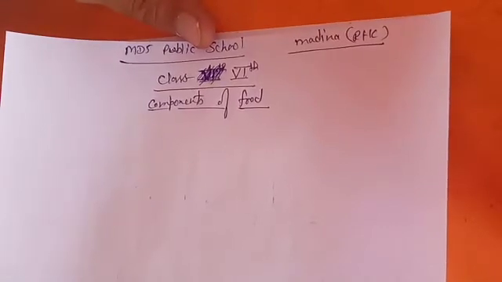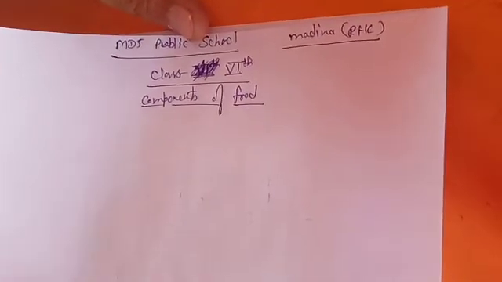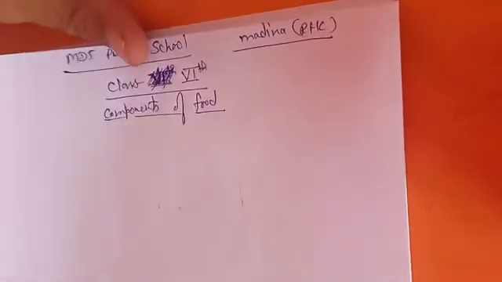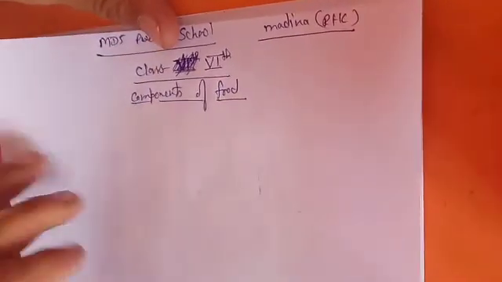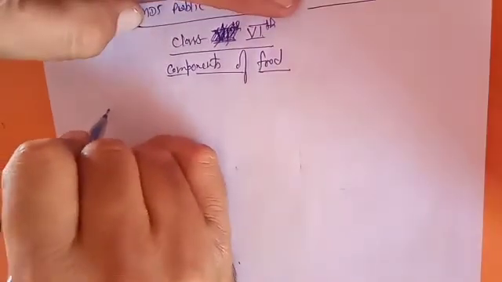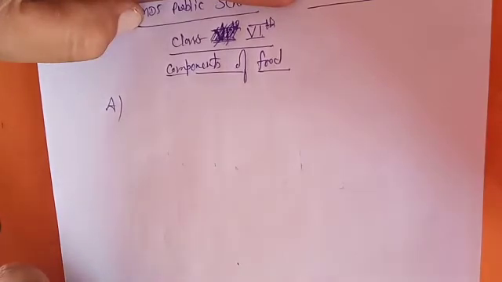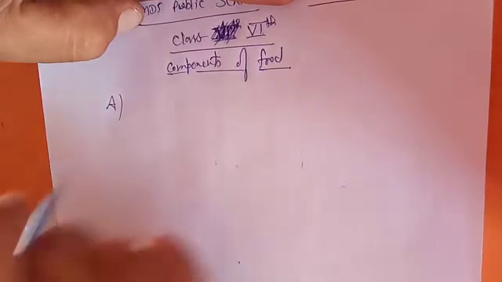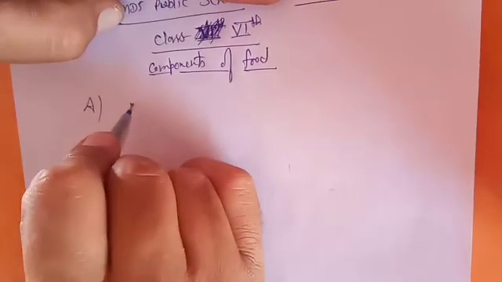Hello, dear students. In today's lecture, we will discuss our exercise on components of food. The first one, which is A, we have to tick the correct option. Six questions are given, numbered 1 to 6.